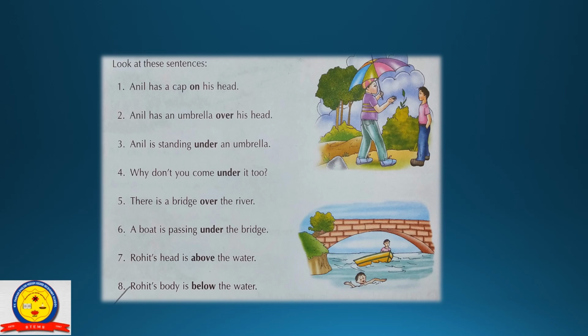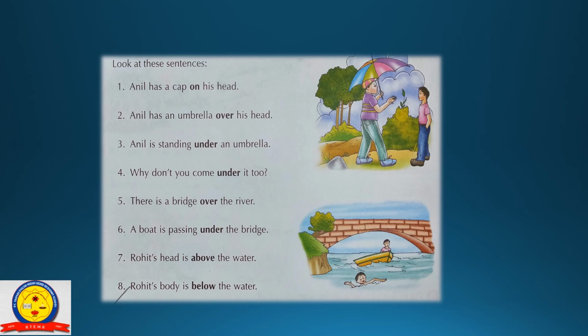Next, Rohit's head is above the water. Here the word above. Above is used to mean at a level higher than something. So Rohit's head is above the water. It is not under the water, it is above the water. So here we will use the preposition above.